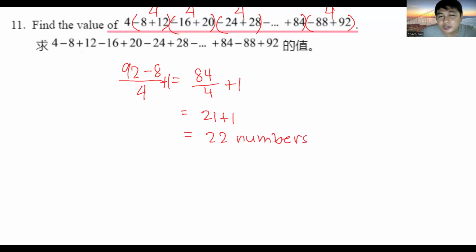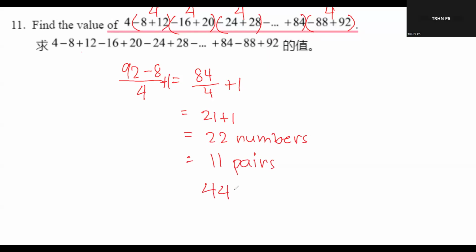So there are 22 numbers from negative 8 to 92. And then that means, diba, every pair of numbers gives us a sum of 4. So that is 11 pairs. 11 pairs times 4, that is 44 plus 4, that is 48.